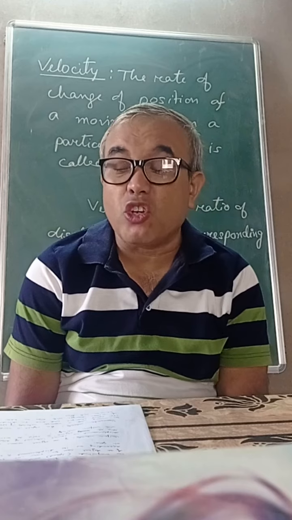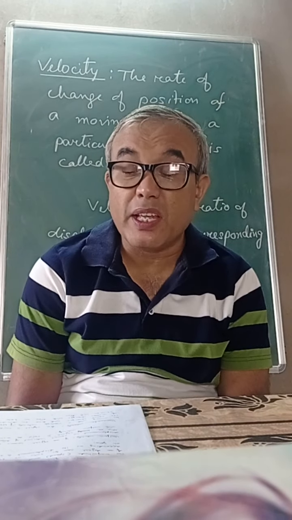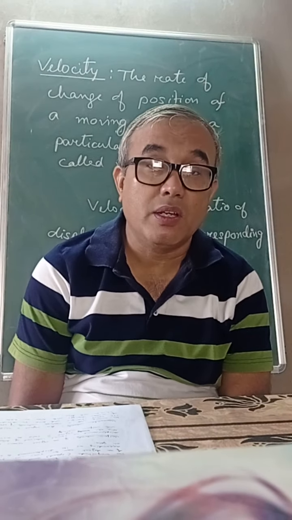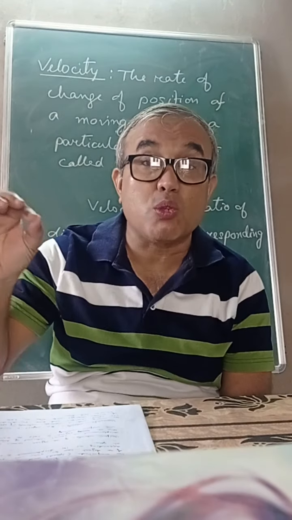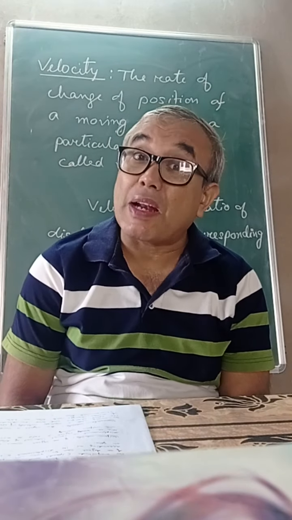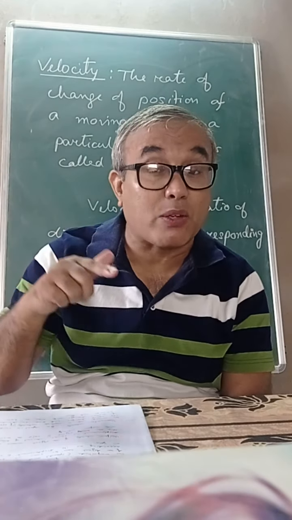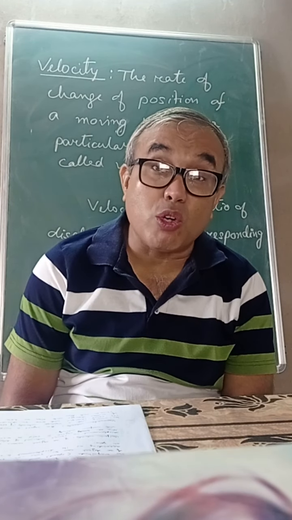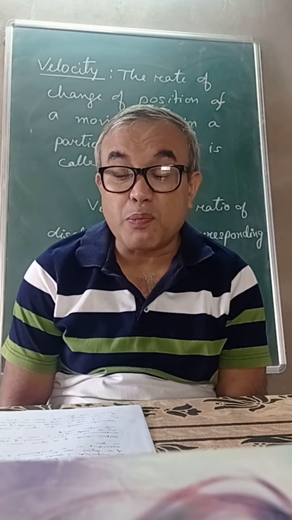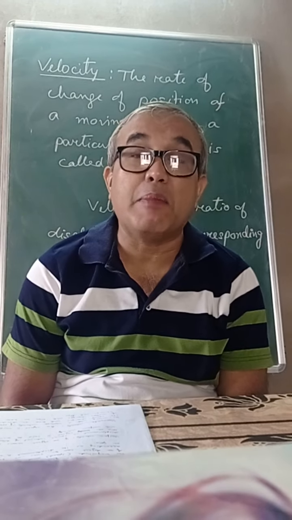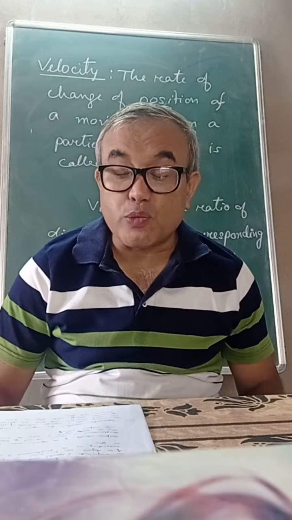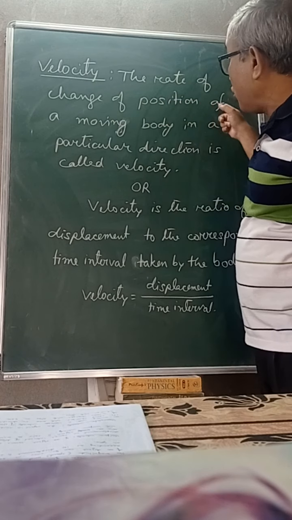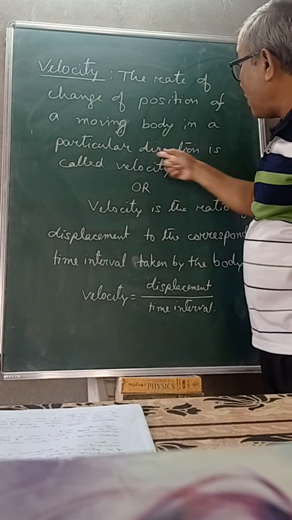The time rate of change of position of a moving body in a particular direction. The position of a moving body that changes with respect to time in a particular direction. As direction comes in, it is a vector quantity in a particular direction, called velocity. Or velocity is the ratio of displacement to the corresponding time interval. That's what the rate of change of position of a moving body in a particular direction.